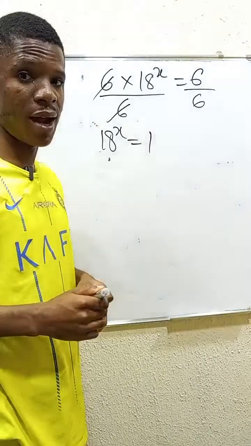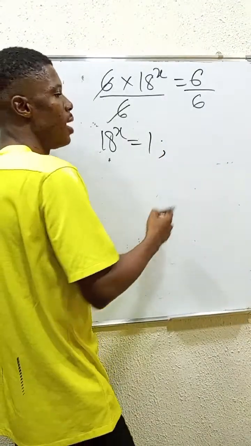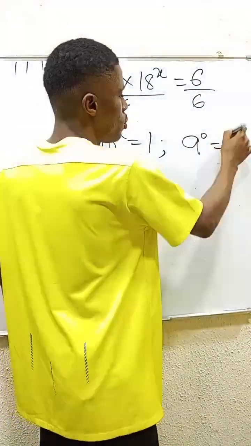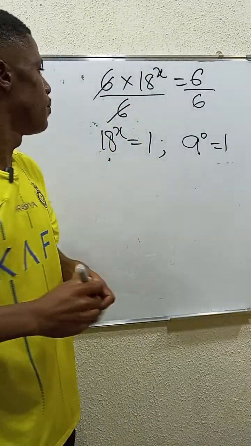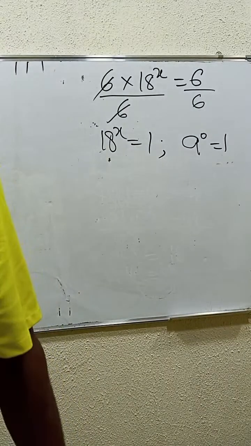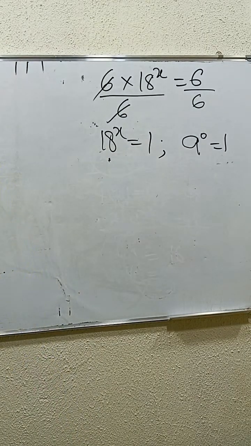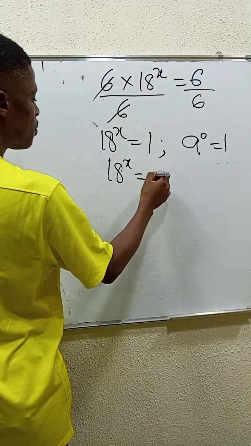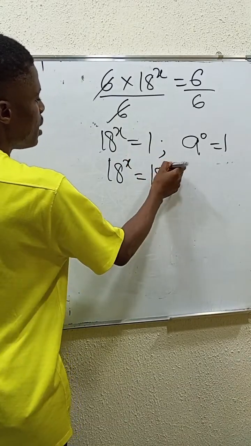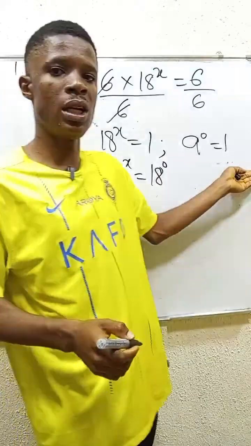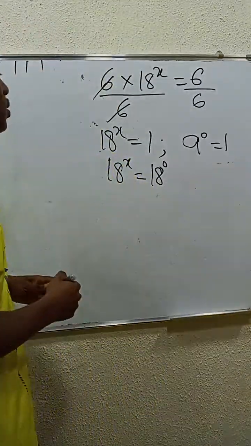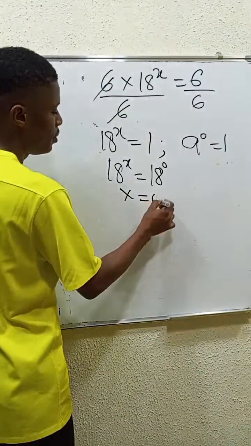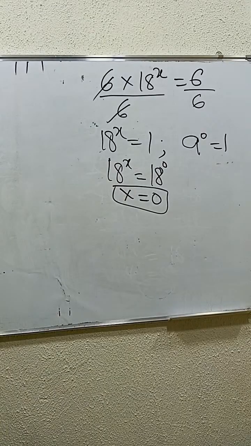Remember one thing in indices. If you're following me for a long while, I told you that any number you raise to power 0 must be 1. In that case, 100 raised to power 0 is 1. So far as the number is not 0, any number raised to power 0 is 1. So what do you do here so that you can get the value of x? You just say 18 to the power of x is equal to 1. You can replace this 1 with 18 power 0, because I've told you any number other than 0 raised to power 0 is 1. That means the bases are equal, so x can only be 0.